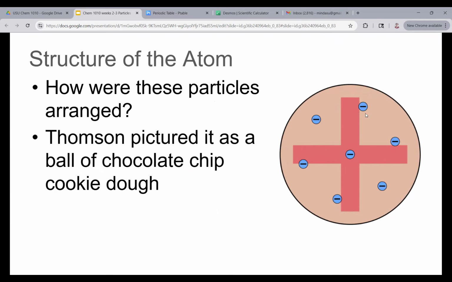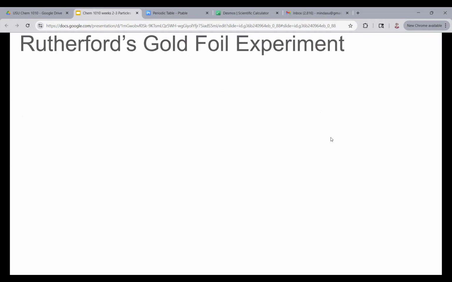So in this plum pudding model, he said that you had this ball that was positively charged, and then the electrons are like chocolate chips that are just stuck throughout it. And they're stuck in place. But scientists didn't necessarily think that made sense. Some were on his side, some weren't.